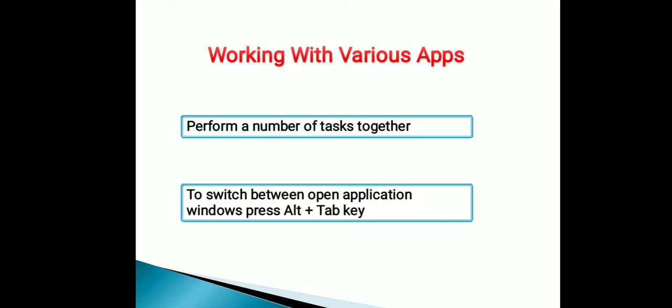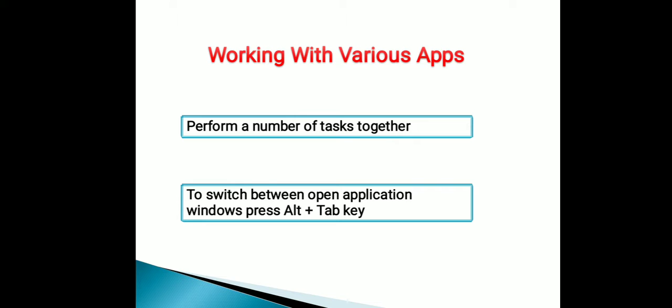Working with various apps, that is how you are able to work with various applications at the same time. For example, you are working with MS Word and at the same time you are also listening to music.